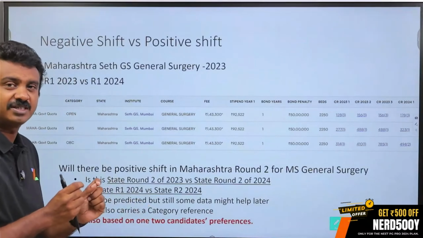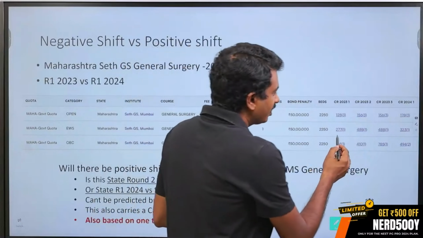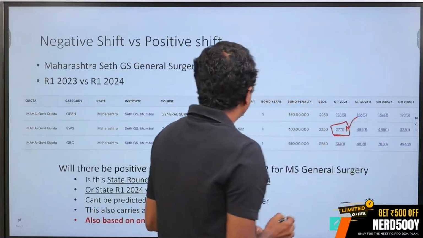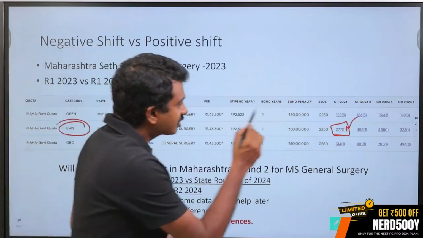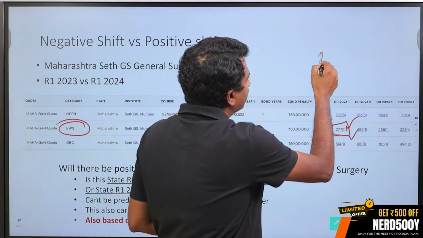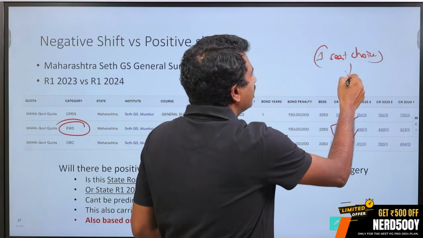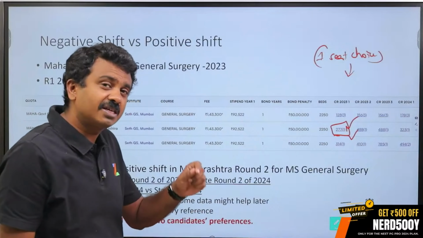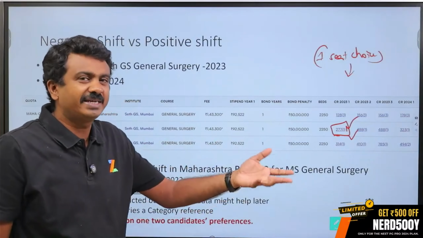Now when we are looking at shifts, some candidates might have a different reference. This is a third factor that you can look at. So here I am looking at, let us say, EWS seats. It is a very, very difficult thing to predict, first because it is a one seat choice. Whenever there is a one seat choice, predictions are very difficult. Whenever there is a 20 seat choice, predictions are a little easier on what might happen later.